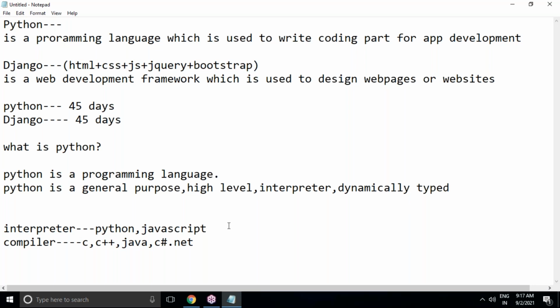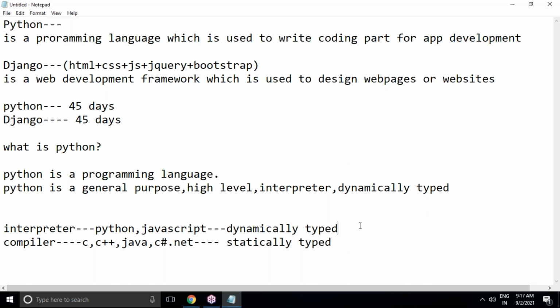Dynamically typed or statically typed. These are all dynamically typed. JavaScript or Python is dynamically typed. Then C, C++, Java, all these things are statically typed. What is the difference between dynamically typed and statically typed?